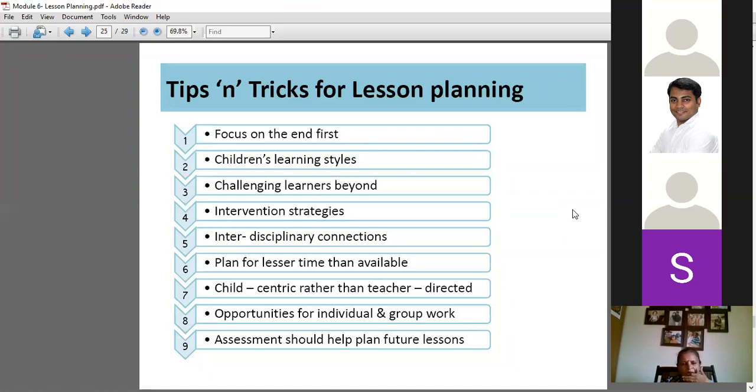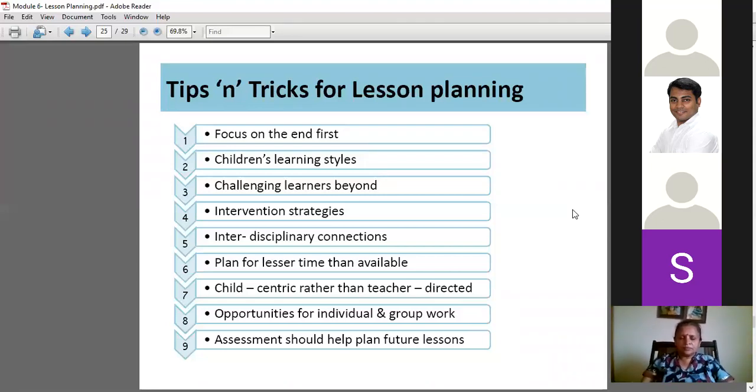But not only through questions, right? There can be different things which you can plan in order to make sure that your intervention is happening: in terms of asking questions, in terms of singing a rhyme, in terms of giving some activity, anything. So gaining their attention, ensuring that the child is moving ahead with you in your lesson plan or not. मतलब हम बढ़ गए आगे, अपना लेसन प्लान आगे बढ़ गया, लेकिन बच्चा तो पीछे ही रह गया, उसको समझ में नहीं आया या वो कुछ और ही कर रहा है. That should not happen.